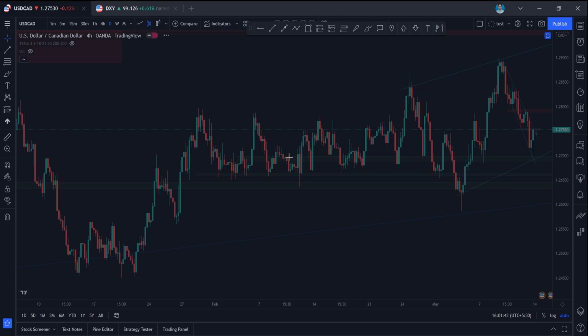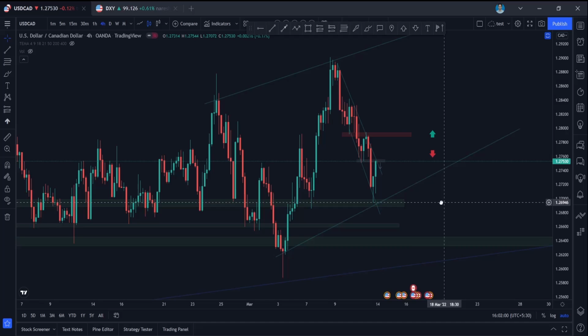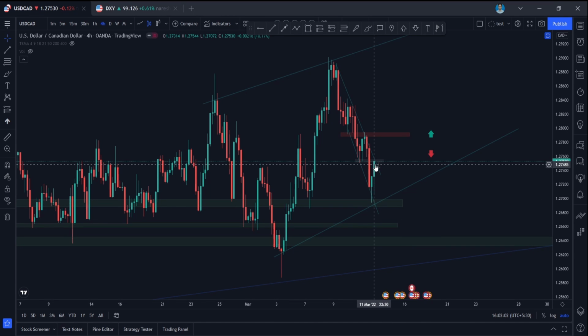So in USD CAD, what we are having is it is forming a higher high, higher low, and lower high, lower low. So it is better to go with long entries, guys. But what I'm expecting is it should come back, retest this zone, and if you're able to see some kind of bullish pattern again, you can go for long entries.